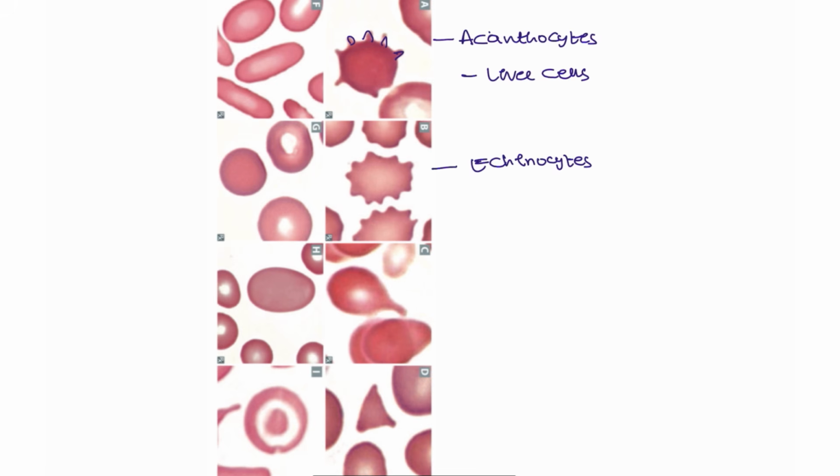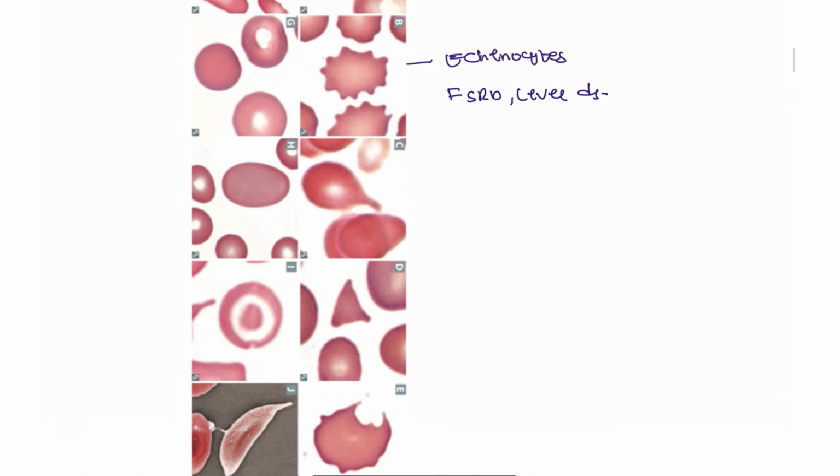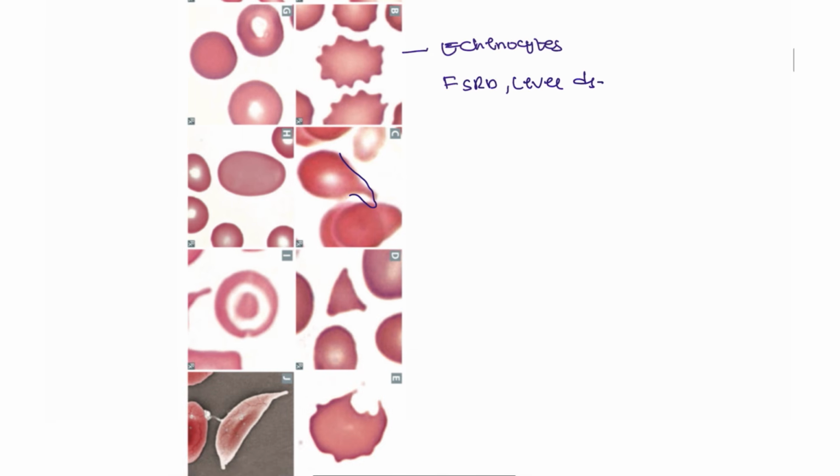Echinocytes are seen in end stage renal disease and also liver disease patients. Teardrop cells are seen in patients with myelofibrosis, and are also called dacrocytes.